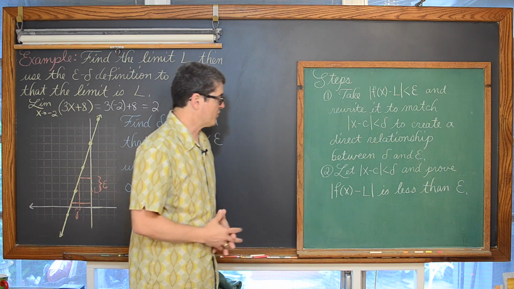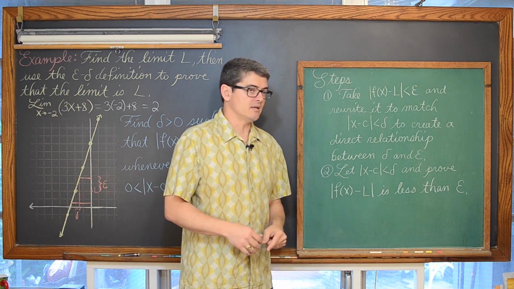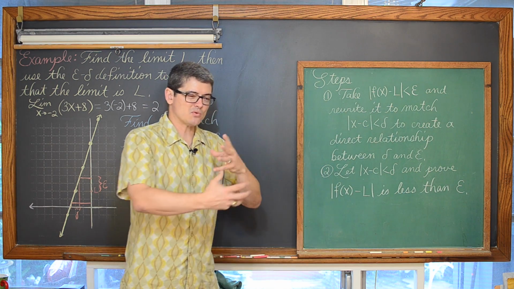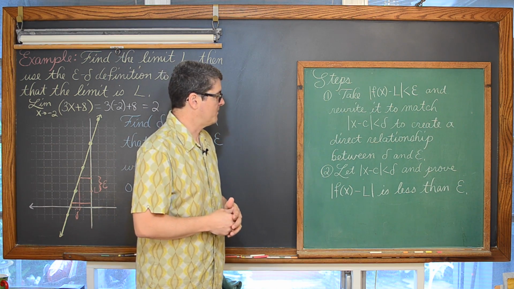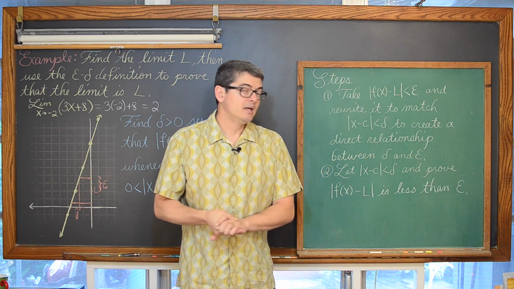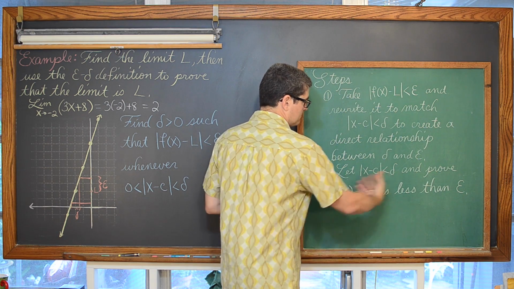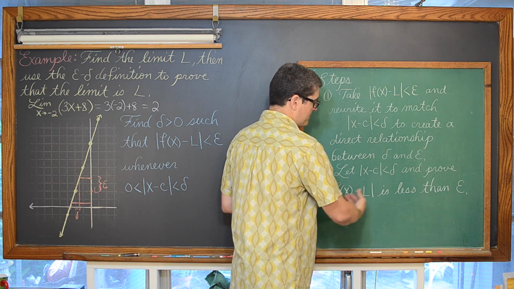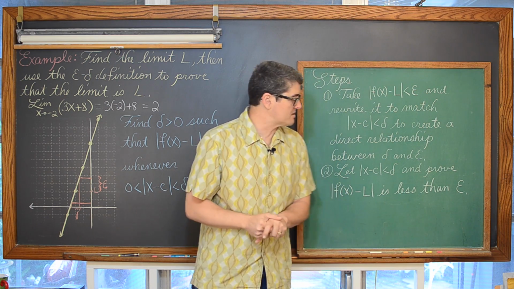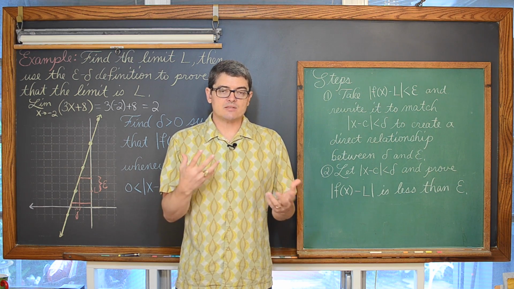Then we actually start the proof by saying we're going to let the absolute value of x minus c be less than that delta, which we get as sort of an educated guess from step 1, and prove that the absolute value of f of x minus L is less than epsilon. And with the finish of that statement, that's finished our proof.